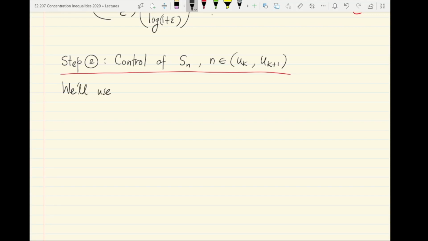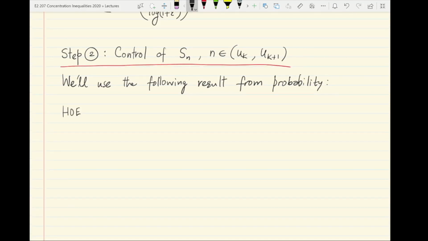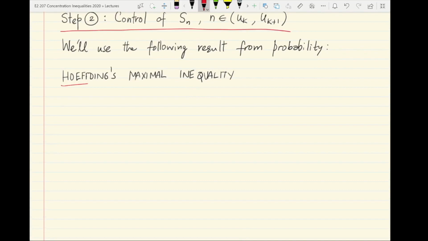So we'll use the following result from probability called Hoeffding's maximal inequality, which in our case applied to standard normal IID random variables says the following.